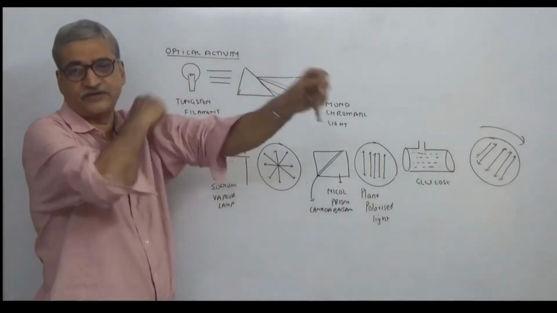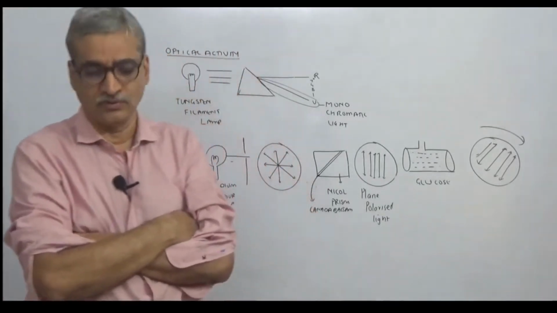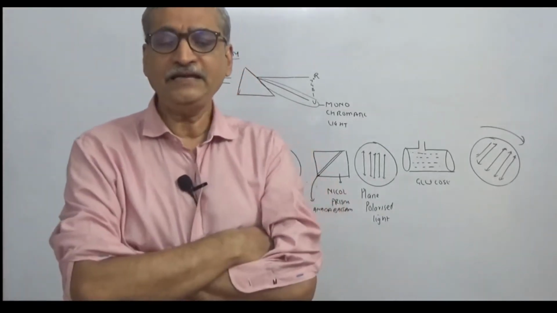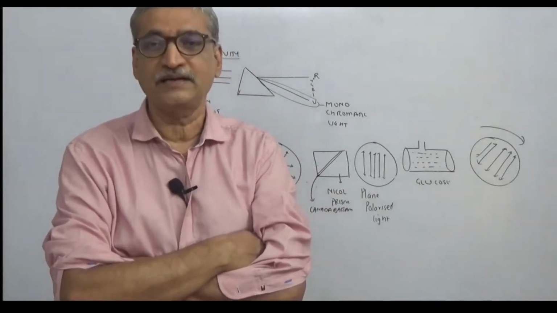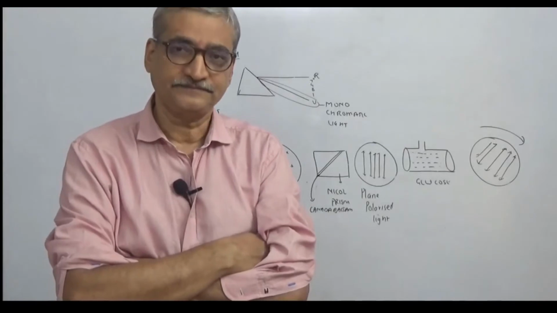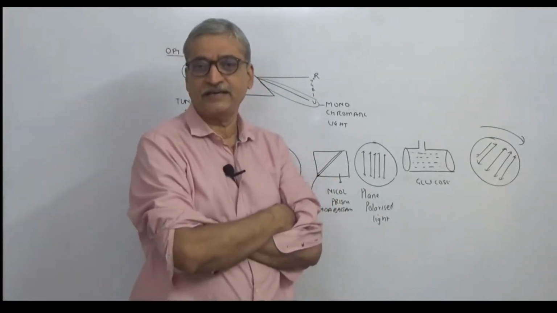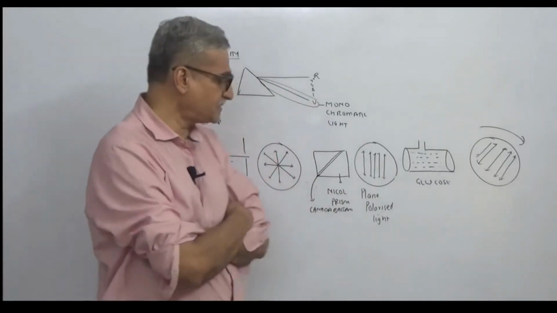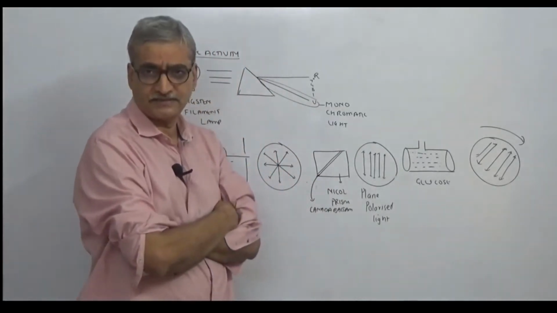So you have done three definitions from me now. First is monochromatic light. What is monochromatic light? Light of one single wavelength is called monochromatic light. Second, what is this called? Plane polarized light.